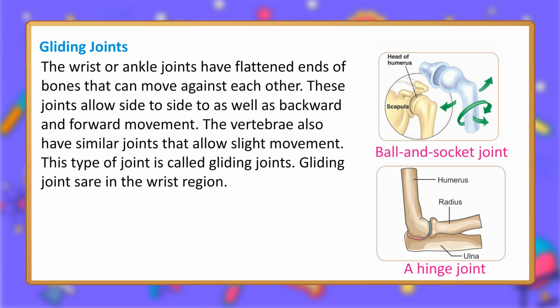Gliding joints. The wrist or ankle joints have flattened ends of bones that can move against each other. These joints allow side to side, as well as backward and forward movement. The vertebrae also have similar joints that allow slight movement. This type of joint is called a gliding joint. Gliding joints are in the wrist region.